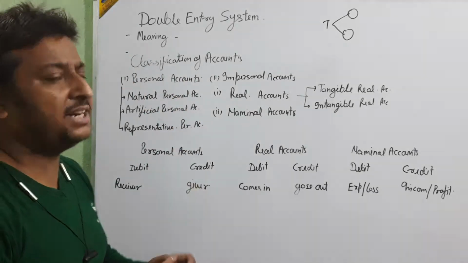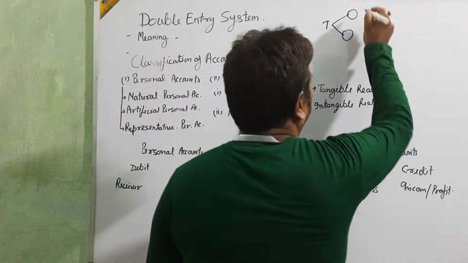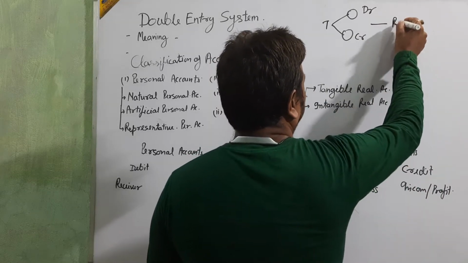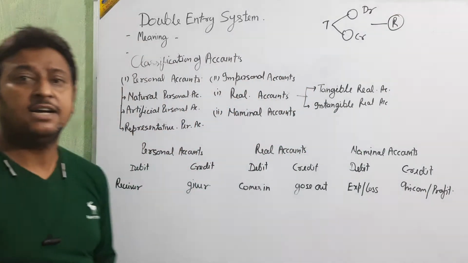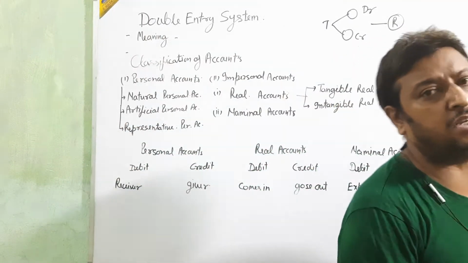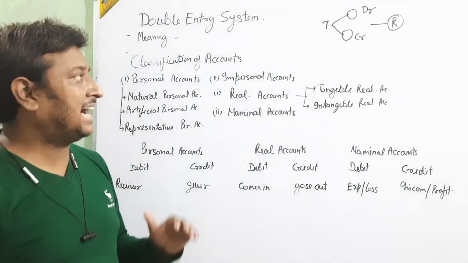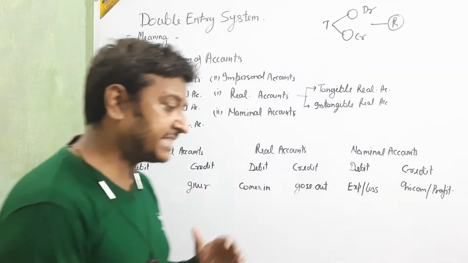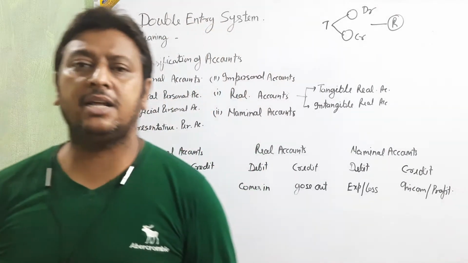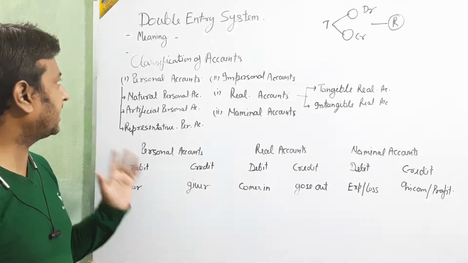And in this double entry system, we are going to take these two sides, one debited and one credited, on the behalf of some certain rule, which is called the double entry system. Double entry system is a system in which we are taking all transactions, both sides, one debited and second credited, on the behalf of some certain rule. Okay, beta, clear about the definition? We are talking about the meaning.